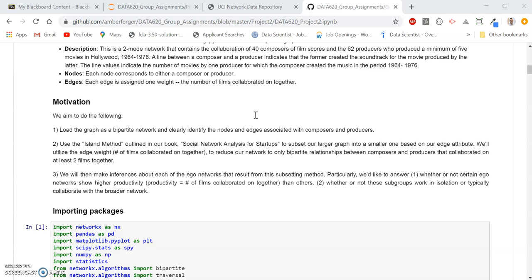One, we wanted to explore whether or not certain subnetworks showed higher productivity than others, productivity being the number of films that were collaborated on between each other. And two, whether or not our subgroups worked more in isolation or typically collaborated with the broader bipartite network of producers and composers.